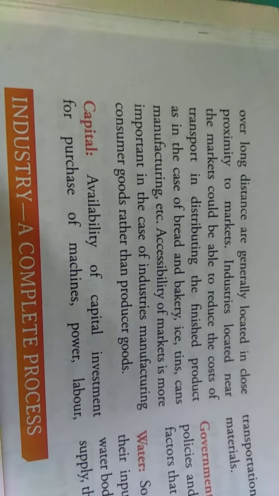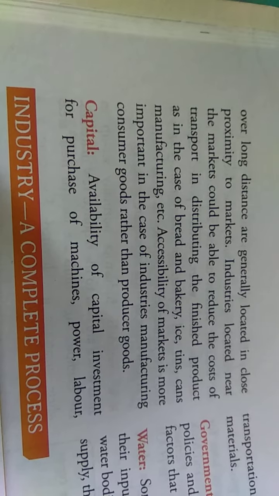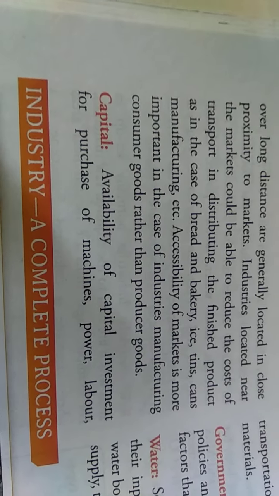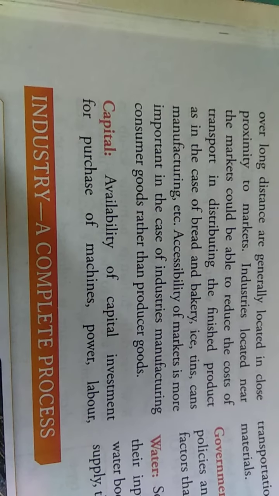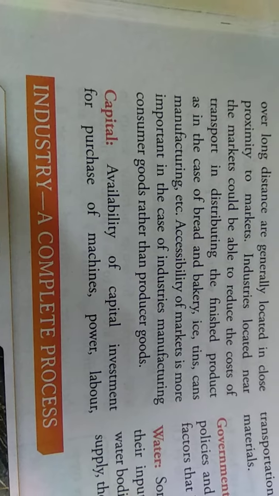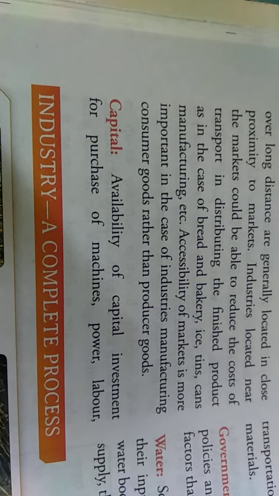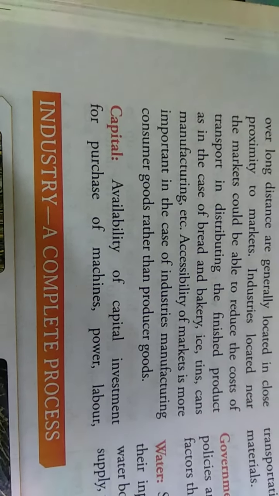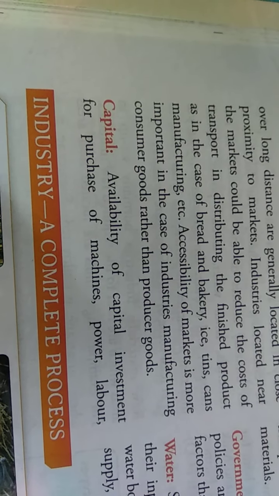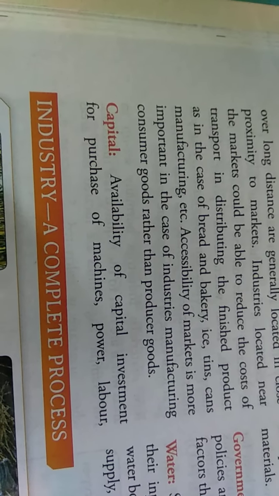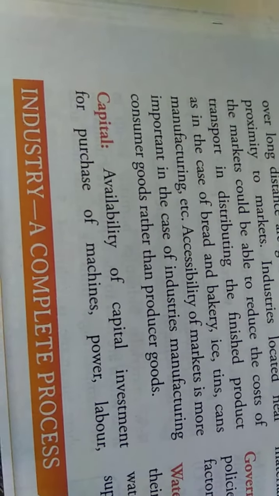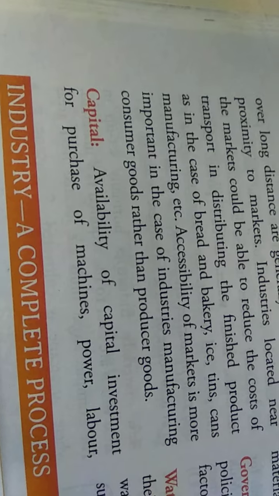Industries located near the market can reduce the cost of transport in distributing the finished products. Then the cost of the product will also not go high. Like bread, bakery, ice cream, these types of factories are situated near the market, so that they can easily deliver it to the market, it does not get wasted, and the cost also does not get high.